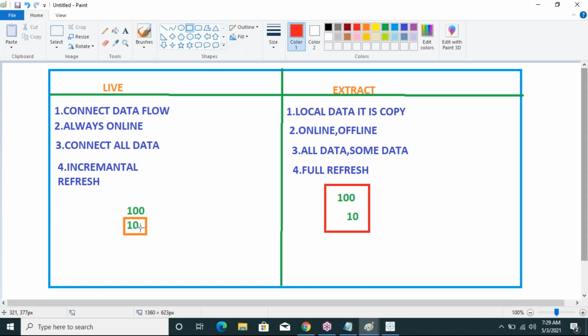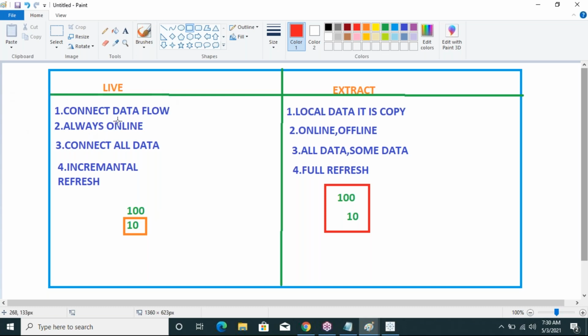Whatever the new modifications are, only those modifications will be reflected in the data source and in Tableau. But in the extract connection, along with the new modifications, the old data will also be reflected. That is the full refresh. Incremental refresh means new data will be added. So these are the differences between live connection and extract connection.